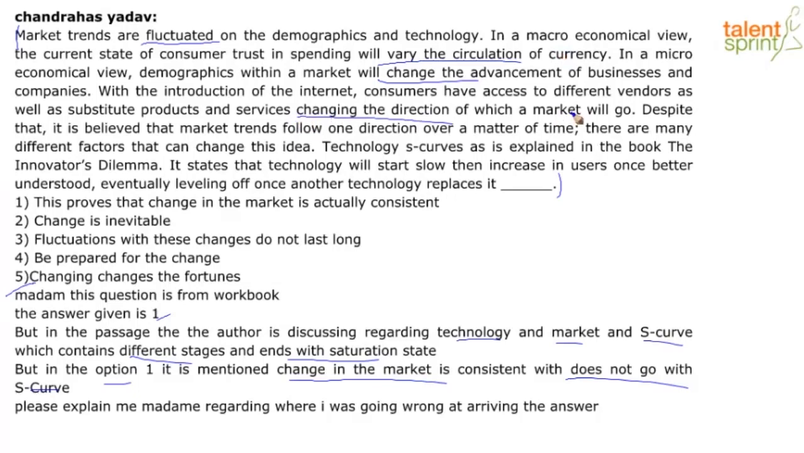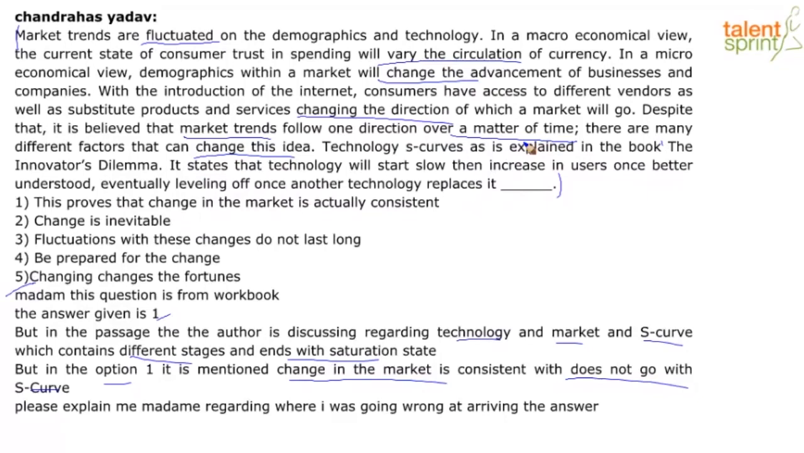Despite that, it is believed that market trends follow one direction over a matter of time. So which means over a matter of time, markets keep looking at the current trend and change accordingly. There are many different factors that can change this idea. Technology S-curves, as explained in the book The Innovator's Dilemma, state that technology will start slow, then increase in users once better understood, eventually leveling off once another technology replaces it. So basically what they're saying is, people change with time because technology keeps advancing.